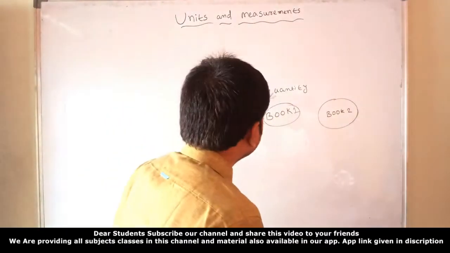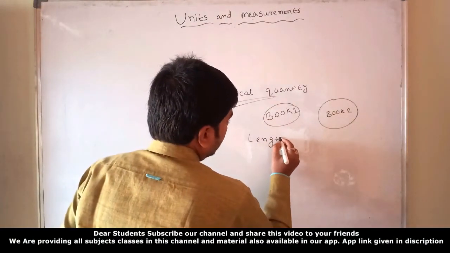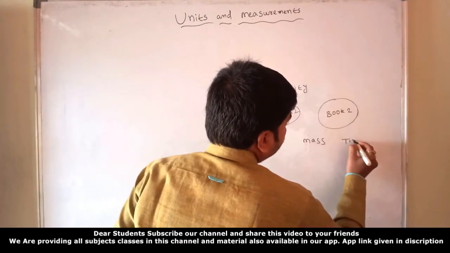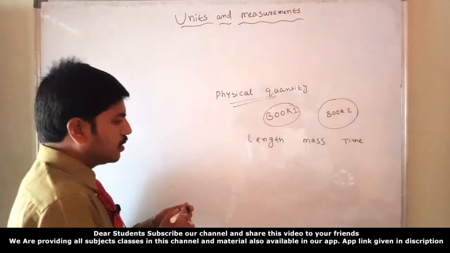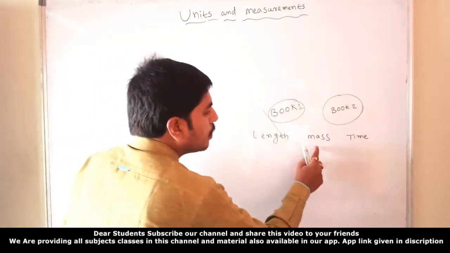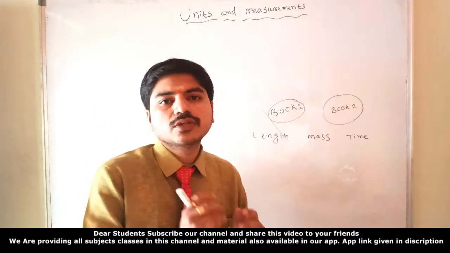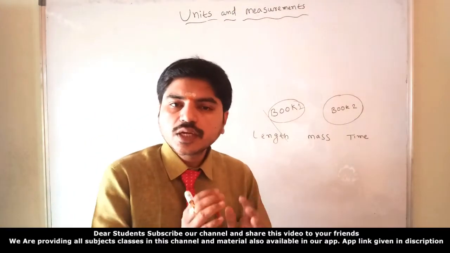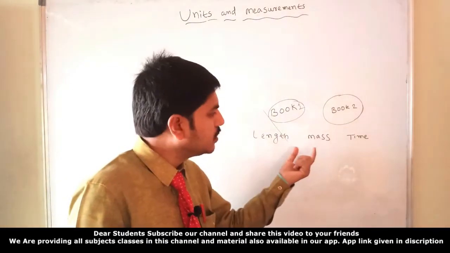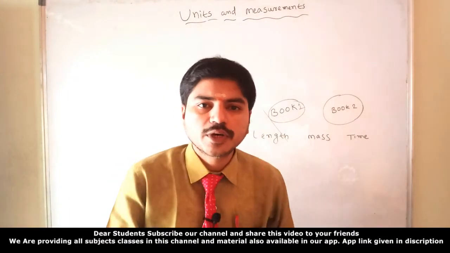While measuring length, mass and time, these are the fundamental or basic quantities. The main physical quantities are basically length, mass and time. So these three are the basic or fundamental quantities.